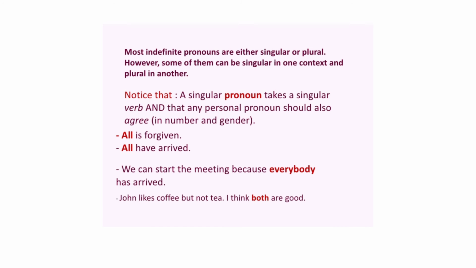All have arrived, सभी आ चुके हैं. इसको अलग अलग के रूप में देखा जा रहा है. We can start the meeting because everybody has arrived. Everybody has arrived means all has arrived, not all have arrived. All means एक इकाई के रूप में देखा गया है.